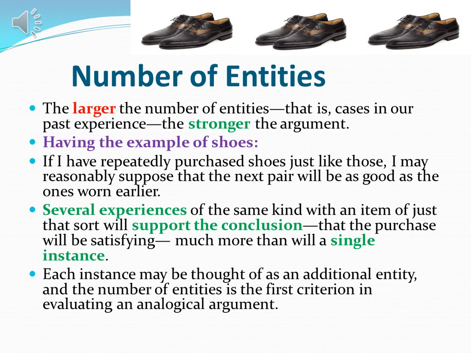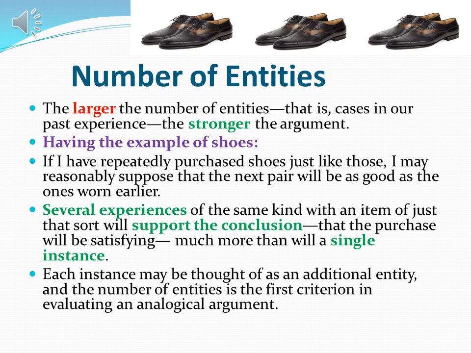For example, I buy the same kind of shoes again and again and feel comfortable, so I go and buy the same shoes again, thinking the next pair will be as comfortable as I bought before. The more times I feel comfortable, the stronger my argument for buying the next pair of the same brand, size or style.